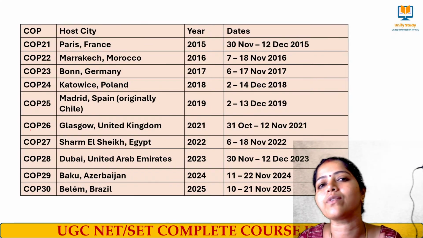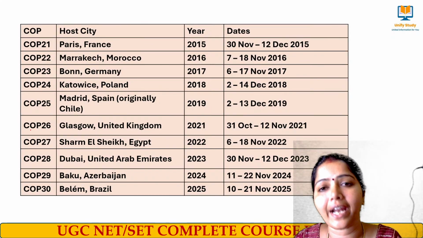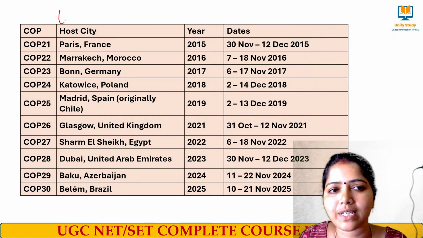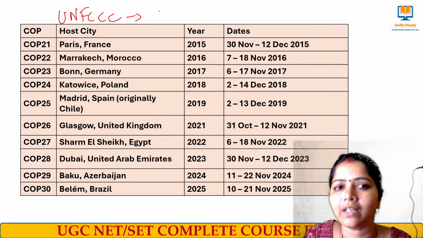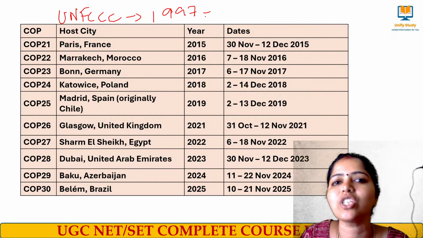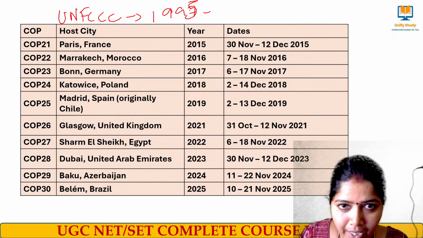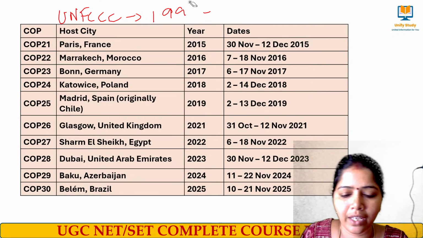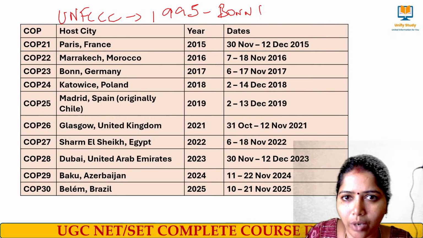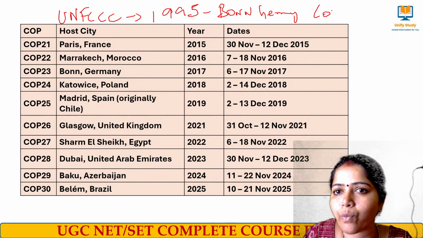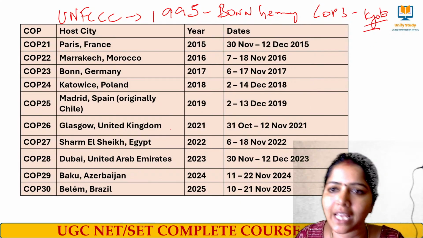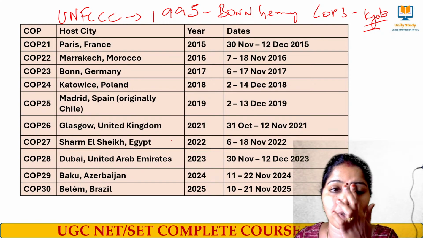Here I have given a list of COPs. Please kindly make a note of it. In it also these questions are asked. So what is COP? It is the Conference of Parties. For UNFCCC we have a list of Conferences of Parties being held. The first Conference of Parties was held in 1995 in Bonn, Germany. And in COP3, the Kyoto Protocol was passed. In COP3, Conference of Parties 3 in Kyoto, Japan, this Kyoto Protocol was framed.